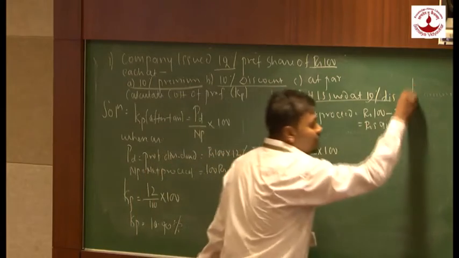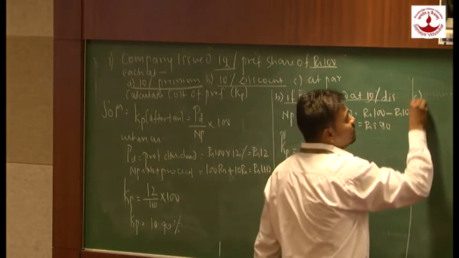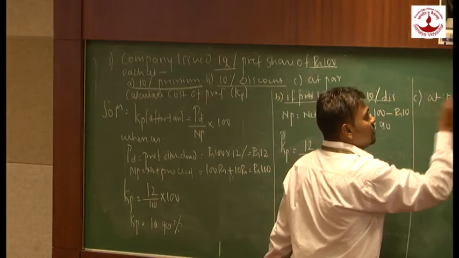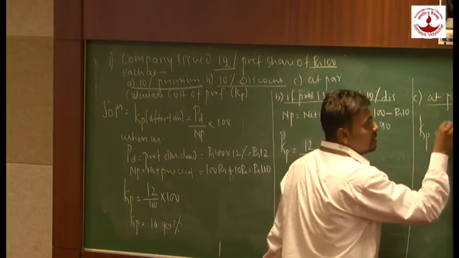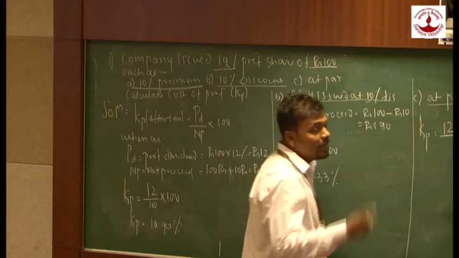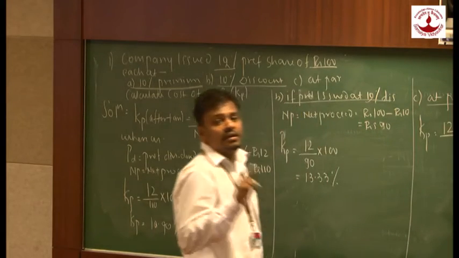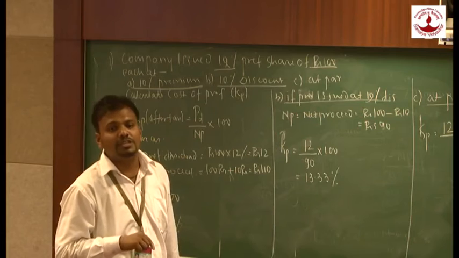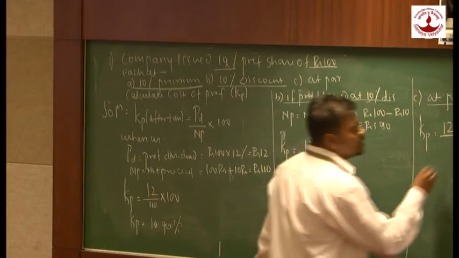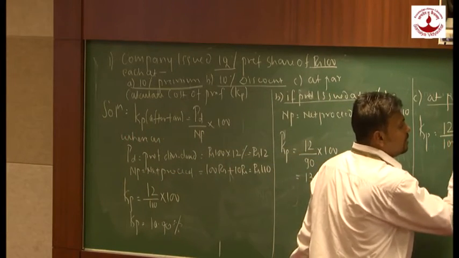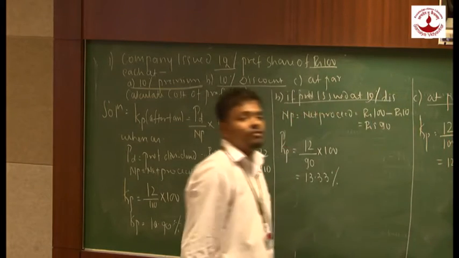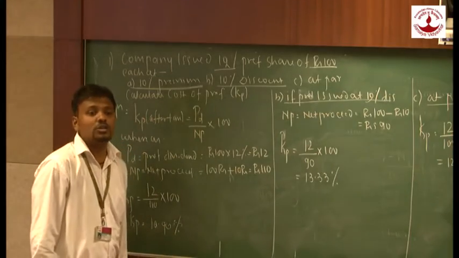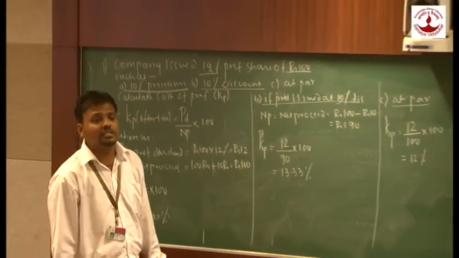And same way, if the preferentials are issued at par, it is the third possibility. What will be the formula? The formula would be KP is equal to, what is my dividend? 12. What will my net proceed be now? My net proceed will be 100. Why? Because here I am issuing the preferentials at par. So companies are going to receive 100 rupees. 12 upon 100 into 100 will give me 12%. So this is how companies calculate cost of preference if the preferentials are irredeemable.